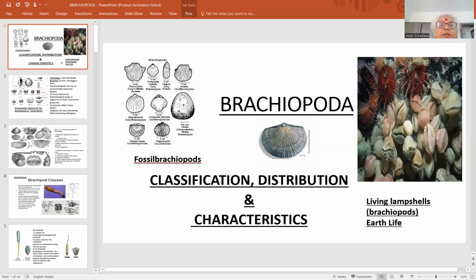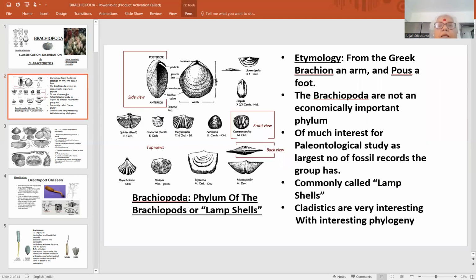This is here. These are the fossil brachiopods. These are the shells of the fossil brachiopods, and these are the living lamp shells. Commonly brachiopods are called as lamp shells. This is the photograph. See how beautiful and variously colored these brachiopods are looking. और इनका जो appearance है that resembles the oil lamps of Greek people. So that is why they are commonly called as the lamp shells.